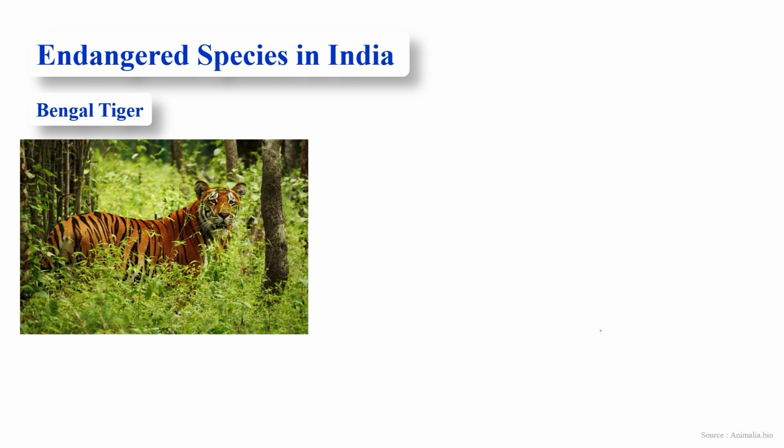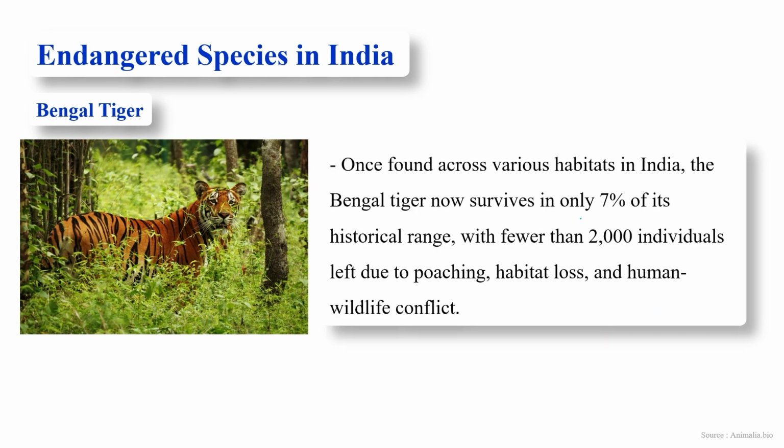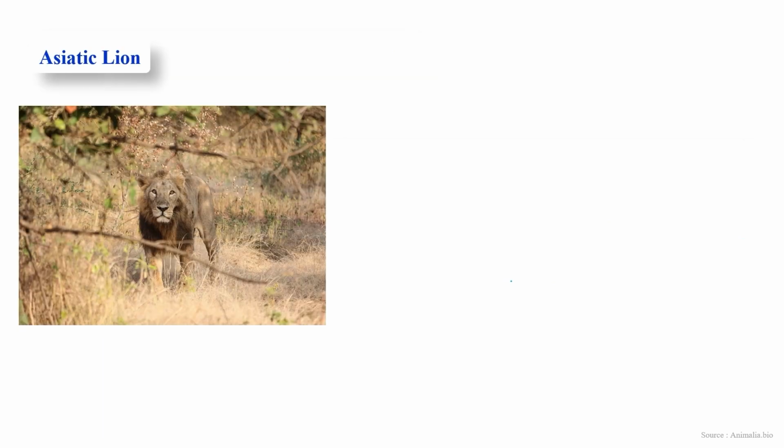First one is the Bengal tiger. Once found across various habitats in India, the Bengal tiger now survives in only 7% of its historical range, with fewer than 2,000 individuals. The number is very small. Only 2,000 Bengal tigers are left. Why? What is the reason? Because of poaching, habitat loss, and human-wildlife conflict, their number continuously declines.